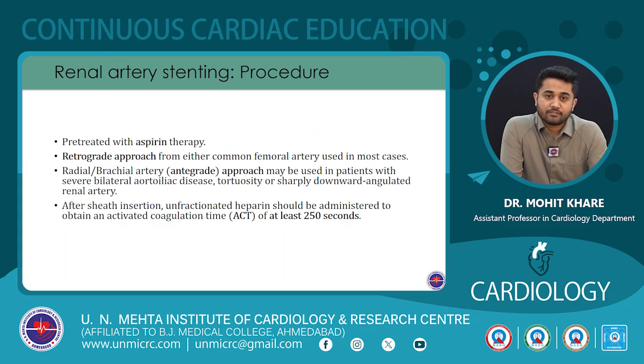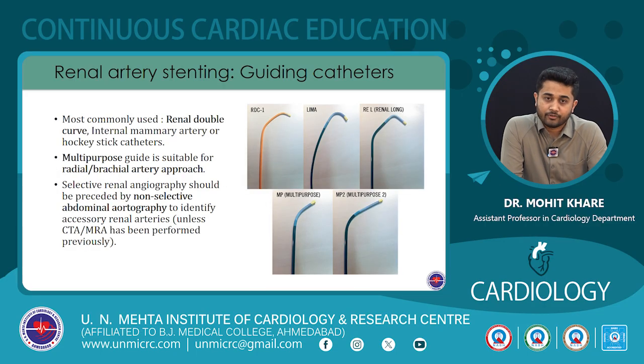So these patients are first pre-treated with aspirin therapy alone. In most of the cases, a retrograde approach from either common femoral artery can be used. However, those patients who have severe bilateral aortoiliac disease or tortuosity or a sharply downward angulated renal artery, that is a difficult anatomy, for those patients an antegrade approach using radial or brachial artery can be used. After sheath insertion, unfractionated heparin should be administered to obtain an ACT of at least 250 seconds.